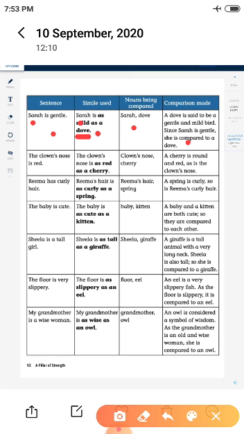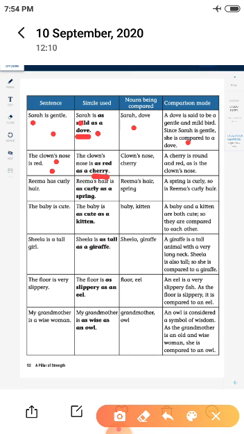The clown's nose is red. Okay, the clown's nose is as red as a cherry. Here a cherry is a red colored fruit, so it is bright red in color. The same way the clown's nose is also red, so we use this term.